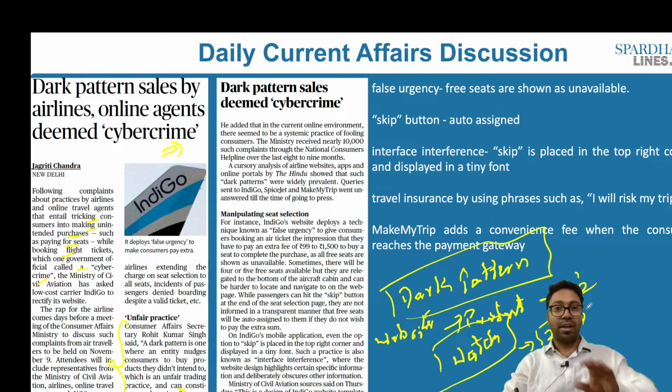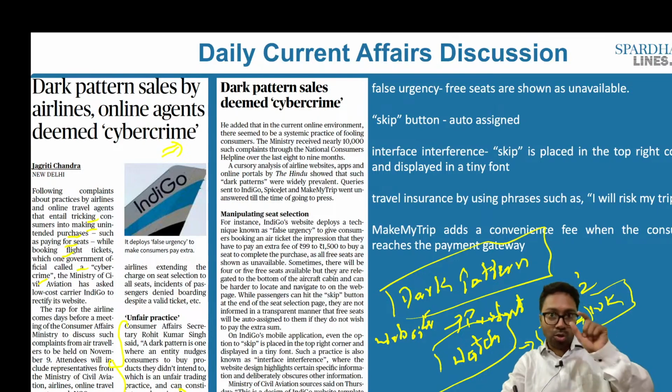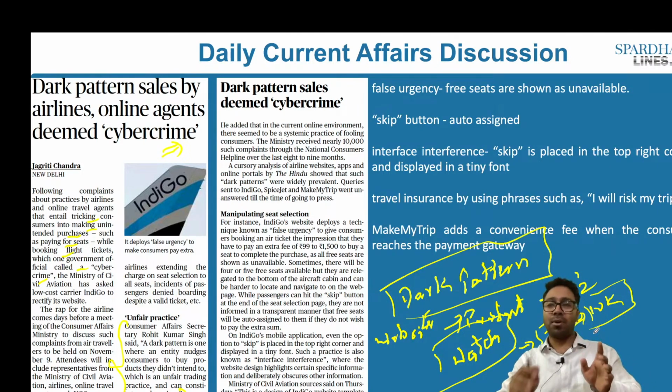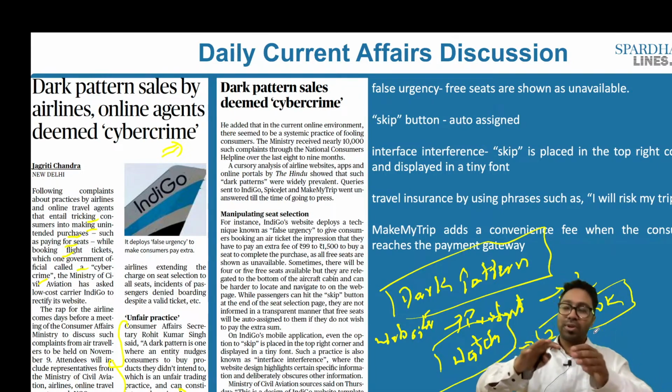Let's say now we are giving you a discount. Let's say the product price is about 10k. So what does this website do? It says that if you do not buy this particular product in about 5 minutes, in about 10 minutes, this product's price will also increase to 12k, or it will also send you a message saying that this particular product is just 1 in number, while you were actually looking for more products.